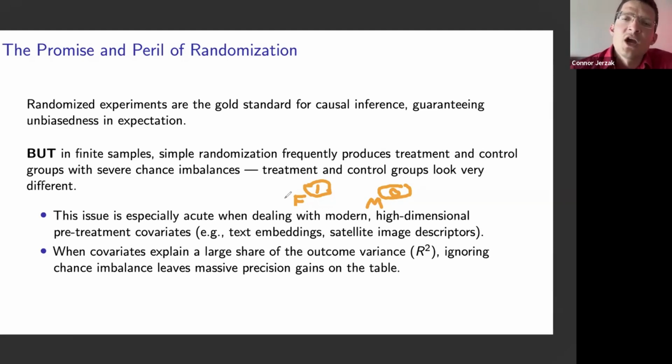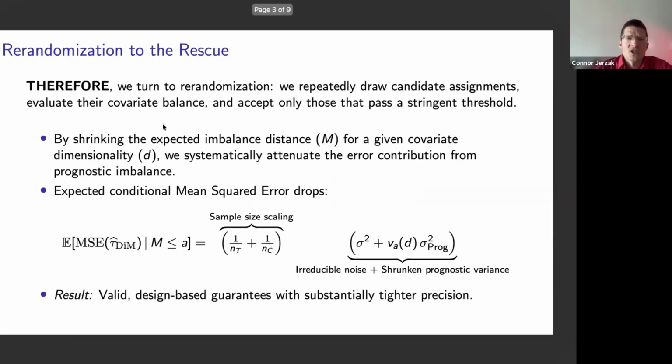So if gender doesn't explain the outcome, it's not really a big deal that there's imbalance. But if gender really does explain the outcome or contributes to explaining the outcome, then the fact that there is this masking between the imbalance and the treatment effect leaves our conclusions less reliable than they would have been if we had thought about how to control this imbalance. So in this context, researchers have turned to re-randomization, which is a way to address this issue.